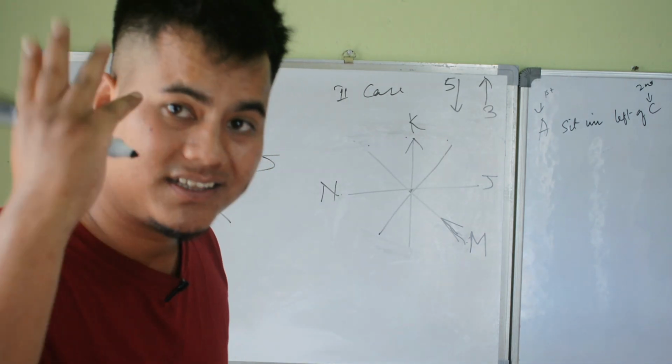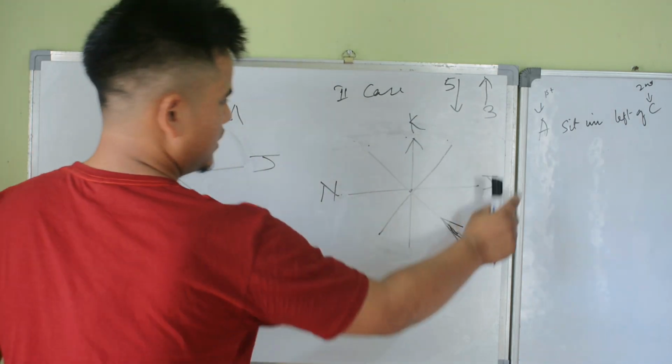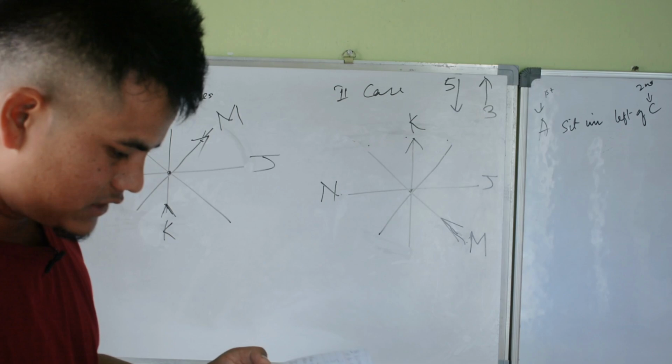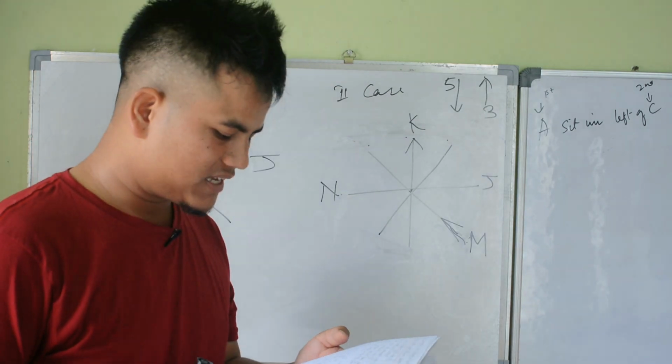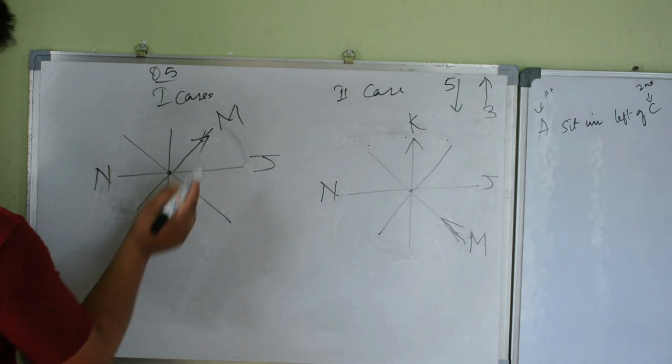Between N and G there are 3. 1, 2, 3, or if you go this side 1, 2, 3. O is sitting third to the right of N. O is sitting third to the right of N.